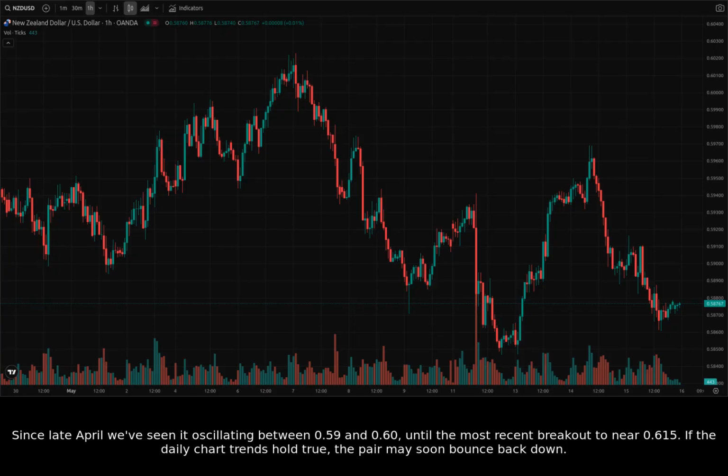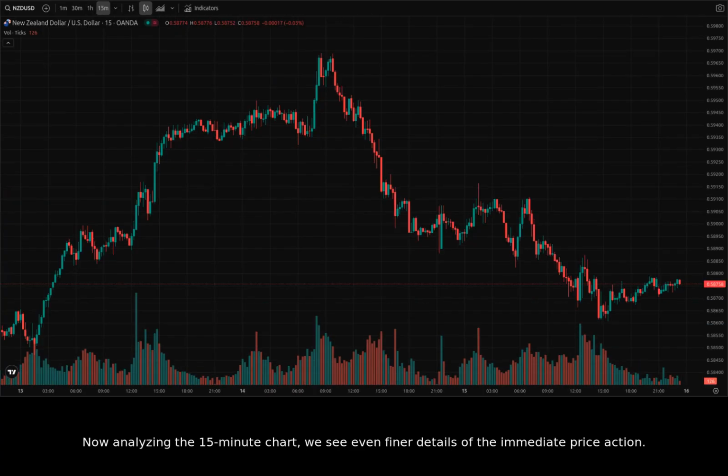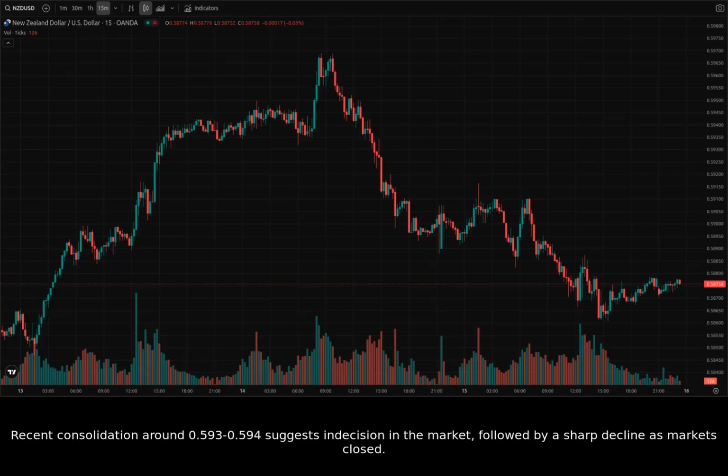Since late April, we've seen it oscillating between 0.59 and 0.60 until the most recent breakout to near 0.615. If the daily chart trends hold true, the pair may soon bounce back down. Now analyzing the 15-minute chart, we see even finer details of the immediate price action. Recent consolidation around 0.593 to 0.594 suggests indecision in the market, followed by a sharp decline as markets closed.